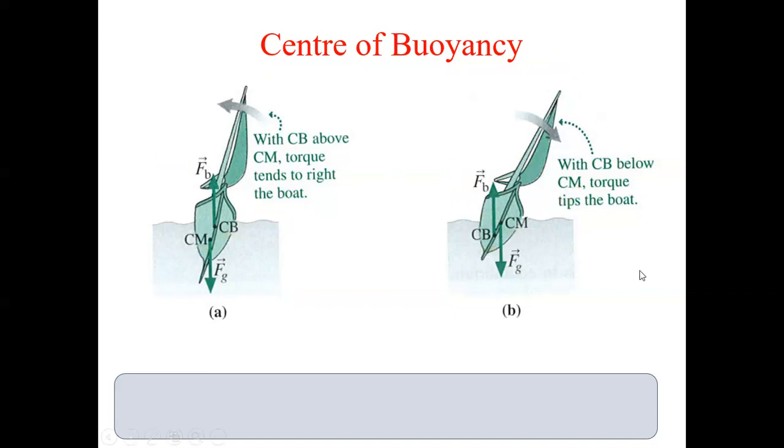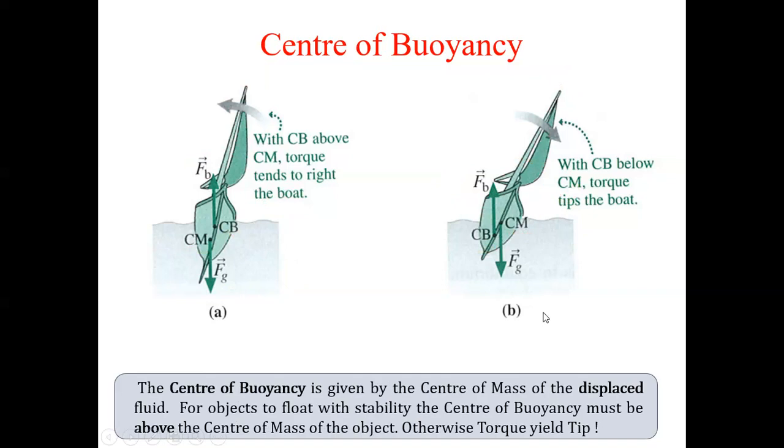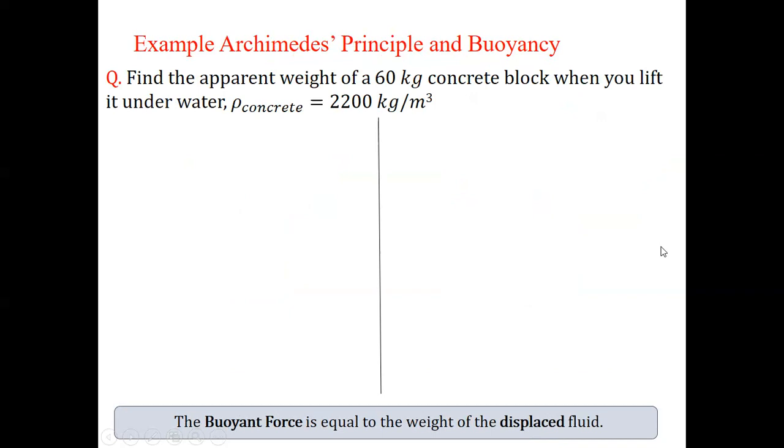Now, is it clear? The same thing is written here. Now, a numerical based on it. Find the apparent weight of a 60 kg concrete block when you lift it underwater. The density of concrete is given. Apparent weight. What is an apparent weight? It is not the actual weight. Now, how will you find this?